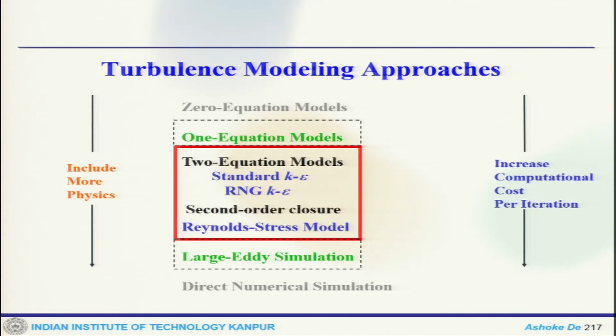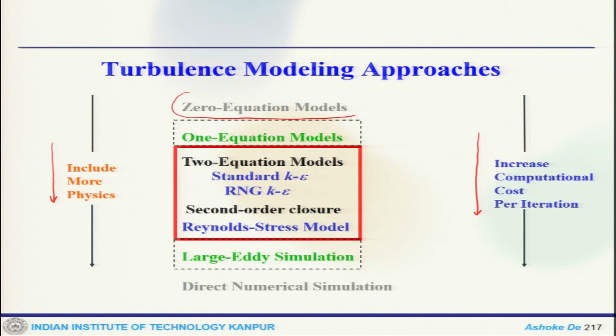Now, on this side you think about increasing computational cost, and at the same time it increases the physics. That means the more physics you want to resolve or capture, your computational cost will go up, and that is where one can start off.